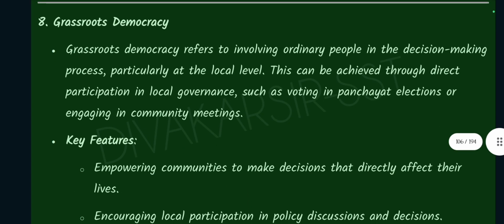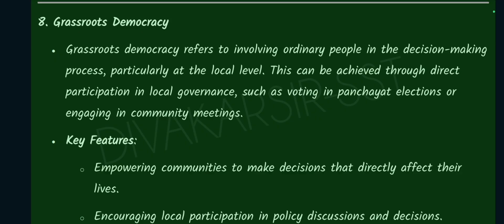Number 8. Grassroots democracy. Grassroots democracy refers to involving ordinary people in the decision making process, particularly at the local level. This can be achieved through direct participation in local governance, such as voting in panchayat elections or engaging in community meetings.